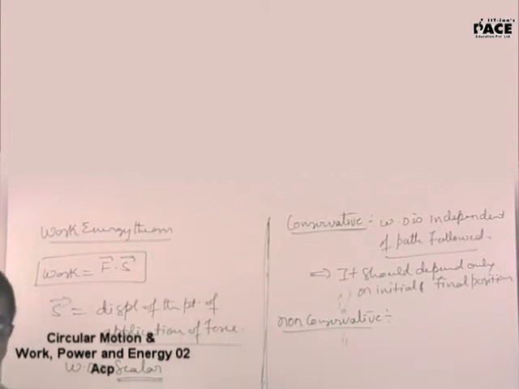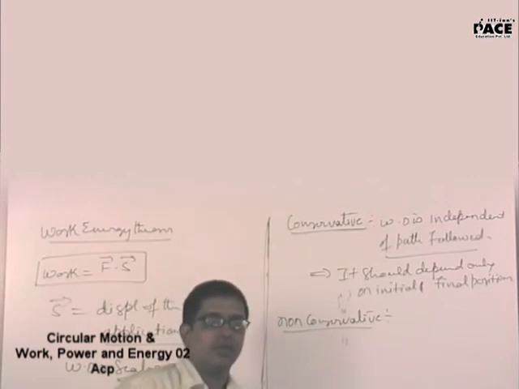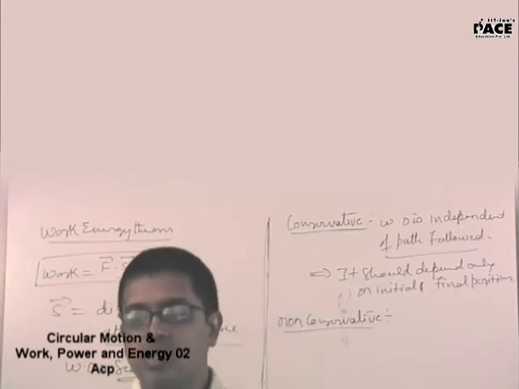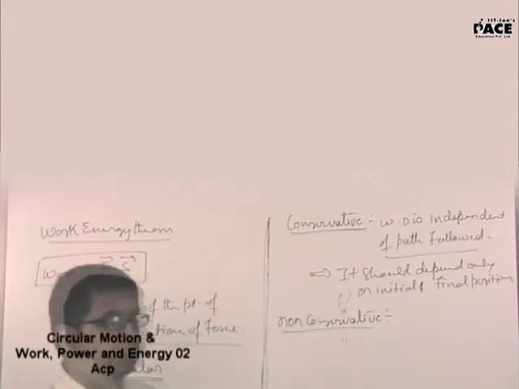Listen, gravitation, spring force, and electrostatic force, all three are conservative forces. Spring force will depend only on the initial and final positions: half k x1 square and half k x2 square. I'll derive that.